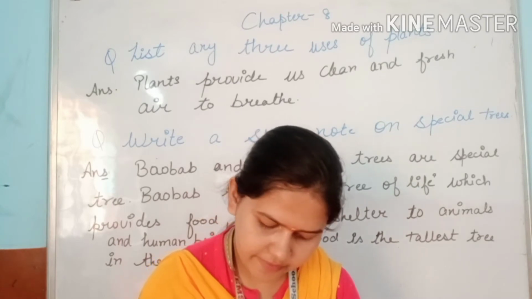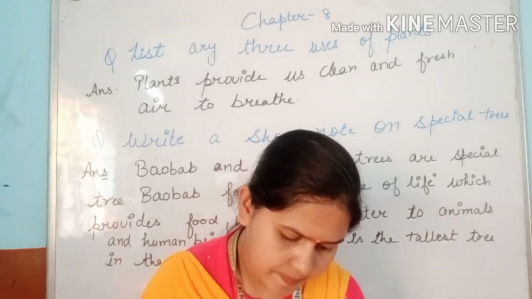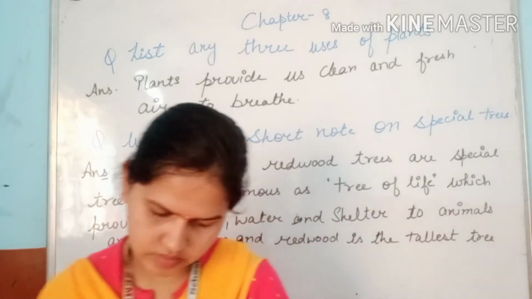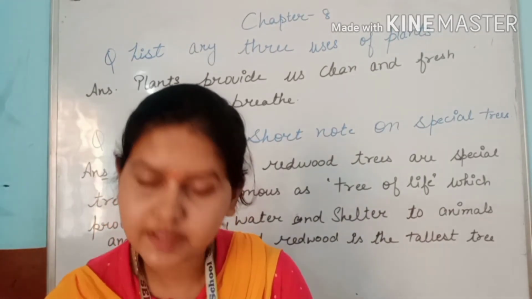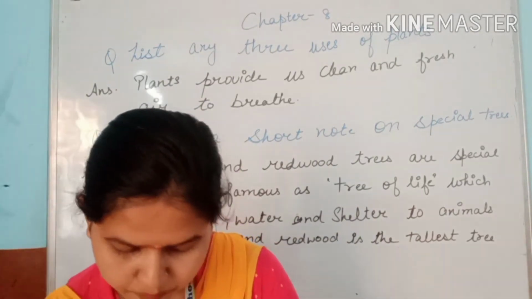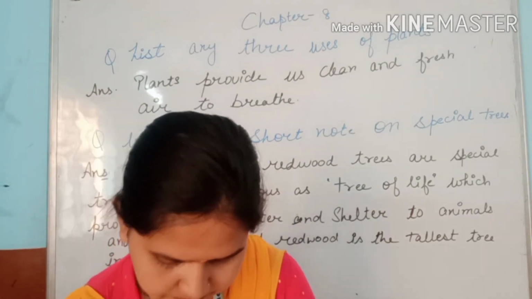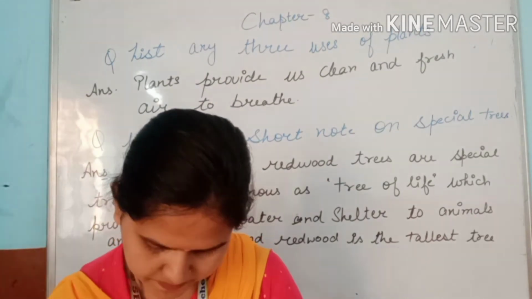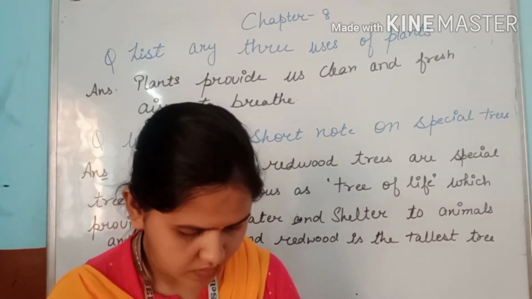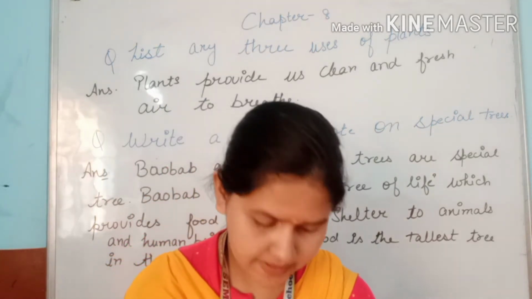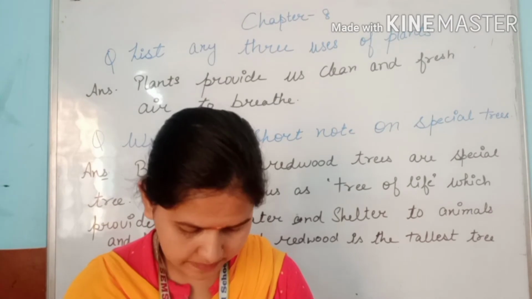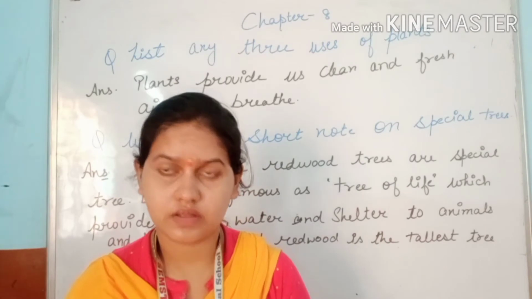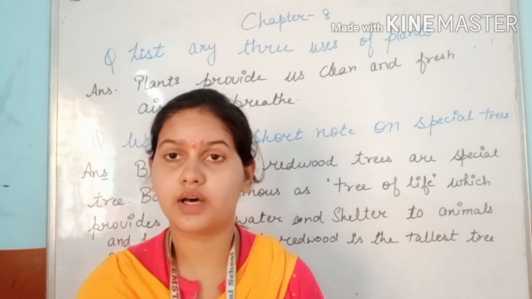After cultivated, we can write shrubs, then creepers, provide, conserving, photosynthesis, chlorophyll and beverages. That's all for our hard words.